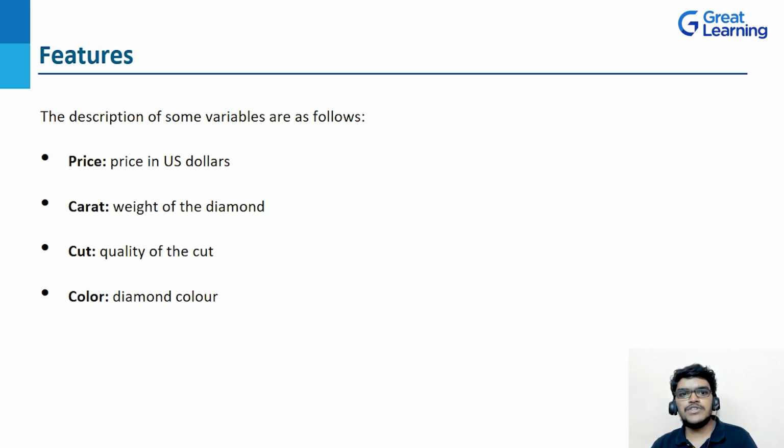Now coming to the features, let's see the description of some attributes. Here we are having price, carat, cut and color. So these are basically some attributes here. In this dataset, price is in US dollars. Coming to carat, it's the weight of the diamond, and then cut is the quality of the cut, then color is the diamond color. Then moving ahead, we have the attribute clarity. Clarity is a measurement of how clear the diamond is. Then we have the table as well as the depth attributes too. So this is the basic idea about the diamond dataset.